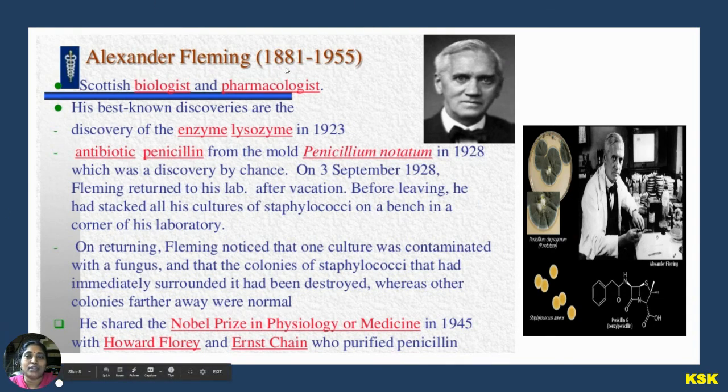Alexander Fleming, between 1881 and 1955, was a Scottish biologist and pharmacologist. His best known discoveries are the enzyme lysozyme in 1923, before the discovery of the antibiotic penicillin. Later he discovered the antibiotic known as penicillin, from the mold Penicillium notatum in 1928, which was a discovery by chance.